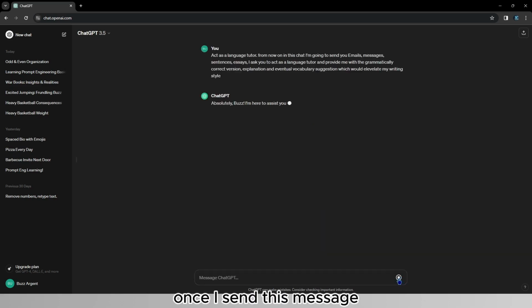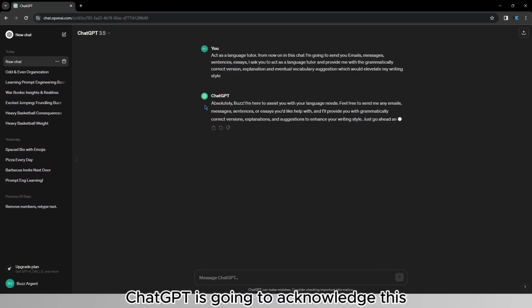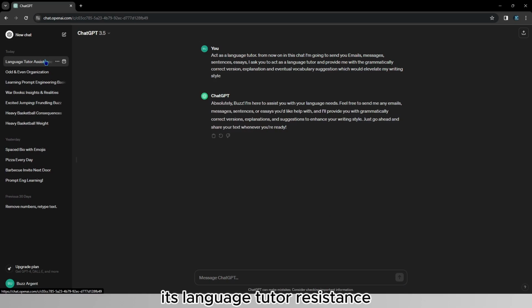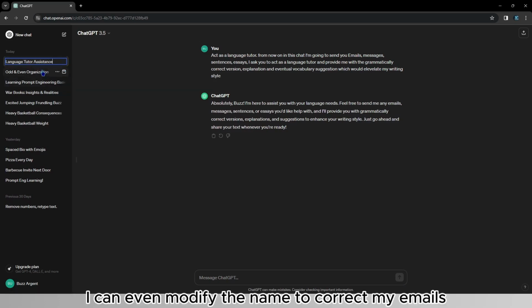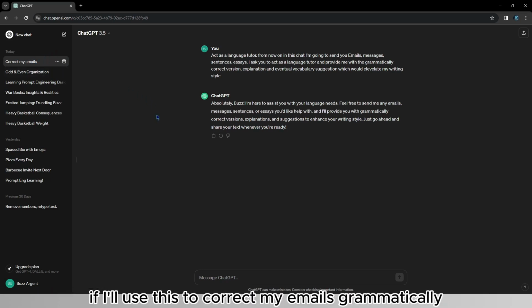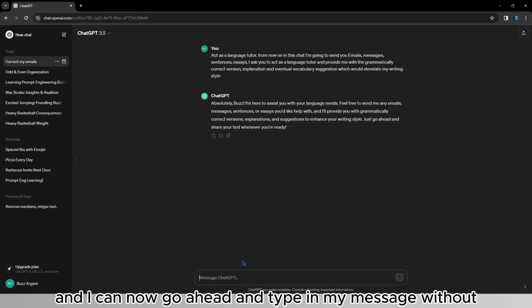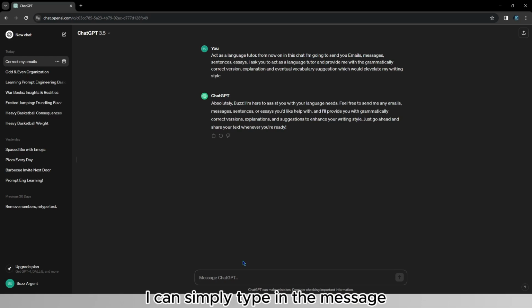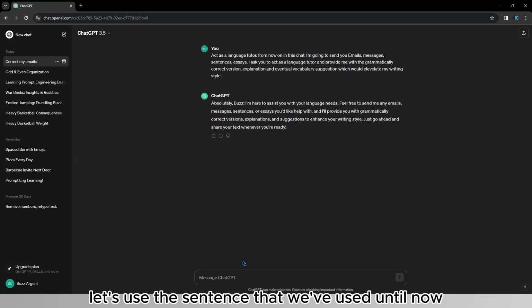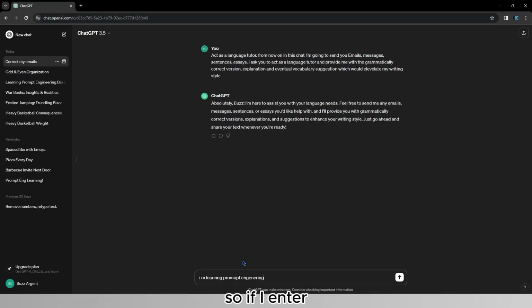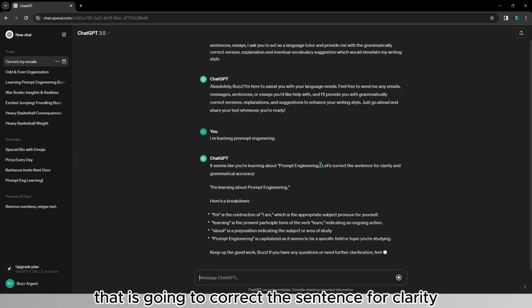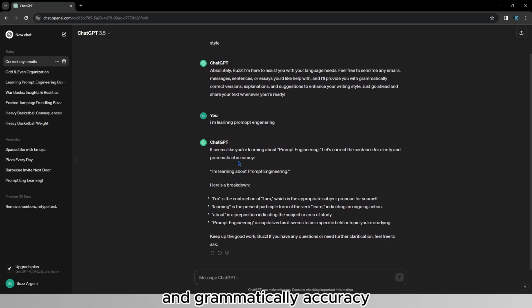Once I send this message, ChatGPT is going to acknowledge this, and as you can see, it's "Language Tutor Assistant." I can even modify the name to correct my emails, for example, if I'll use this to correct my emails grammatically. And I can now go ahead and type in my message without having to prompt it. I can simply type in the message, copy and paste, or for example, let's use the sentence that we have used until now. So if I hit enter, that is going to correct the sentence for clarity and grammatical accuracy.